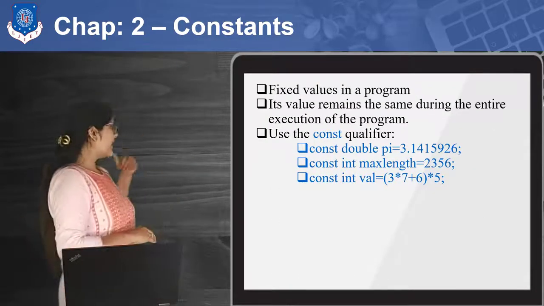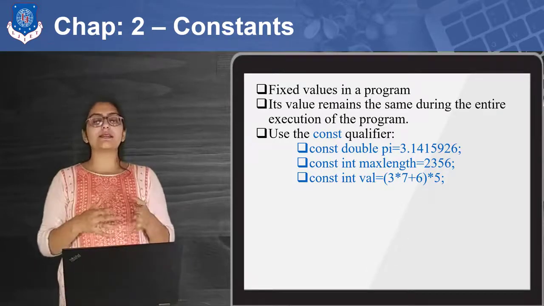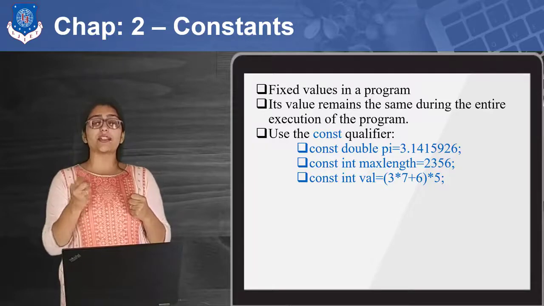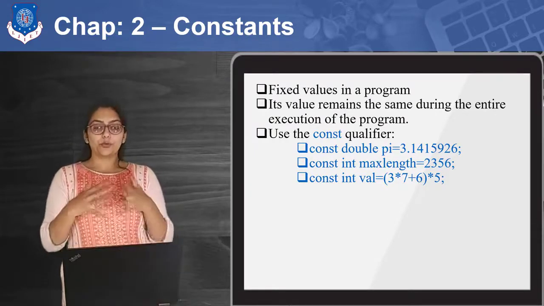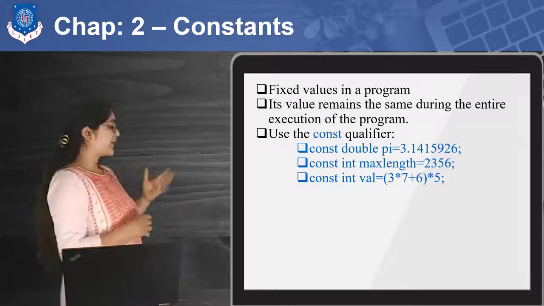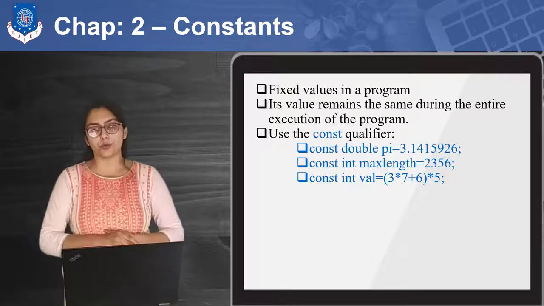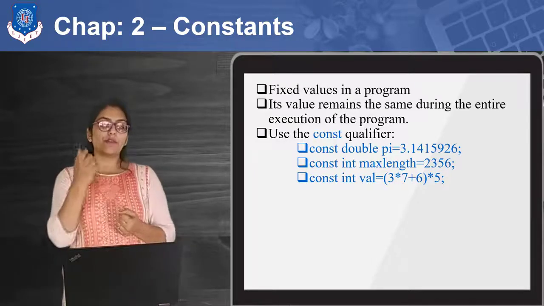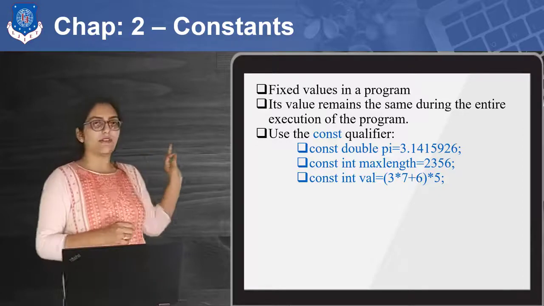Now you can see constants. As the name suggests, constants are the variables which have a fixed value throughout the program. So as you can see, the point is fixed values in a program: the value remains the same during the entire execution of the program. Suppose you want to define some value as a constant, then you have to put the const keyword.